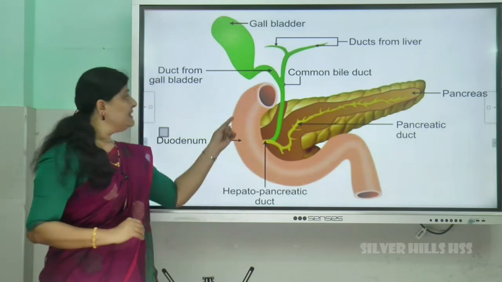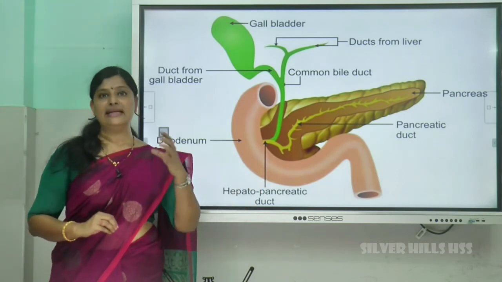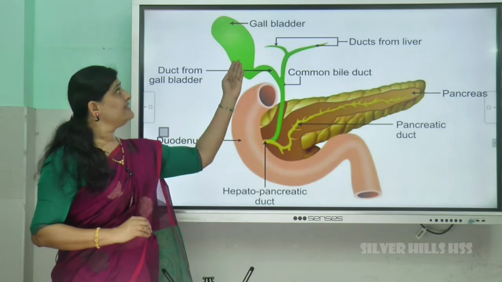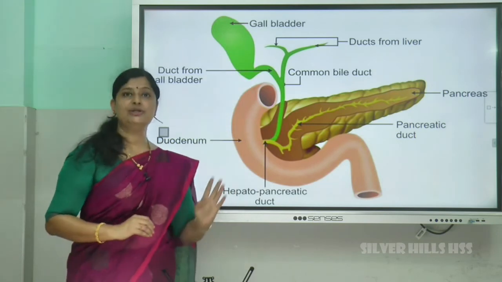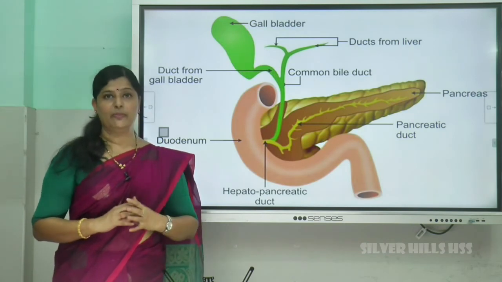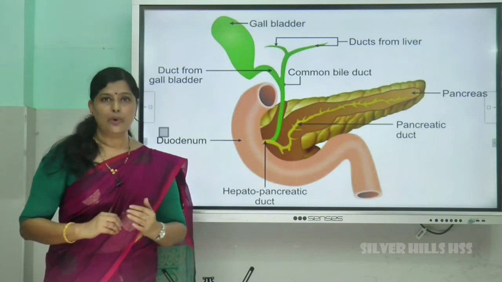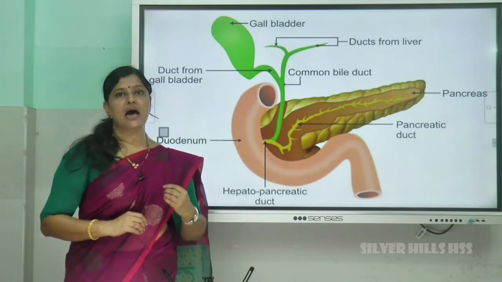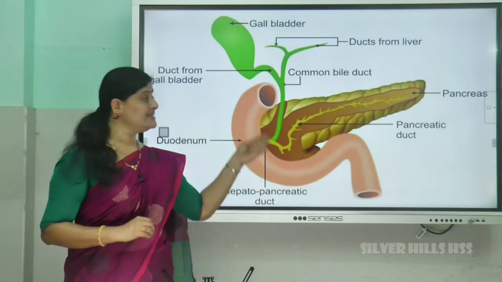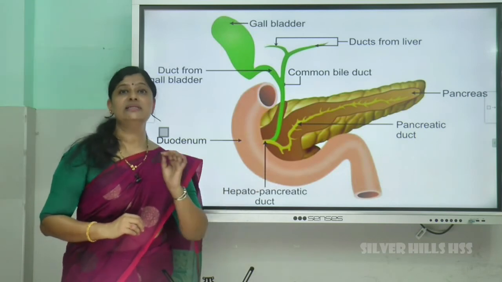Then comes what? The intestine. The intestine also secretes a set of enzymes, intestinal juices. Okay, so all these enzymes, that is bile, pancreatic juice and the intestinal juice, will break the complex food particles into simpler forms. Like carbohydrates are broken into sugar, proteins are broken into amino acids, like that. So the final digestion takes place in the small intestine, and the food is made into simpler forms.